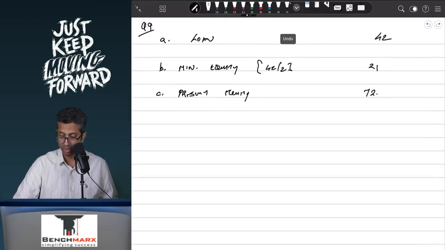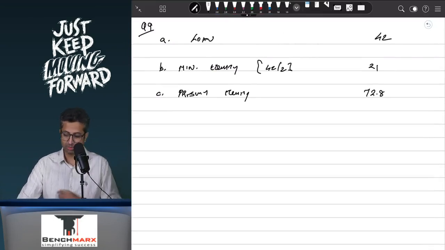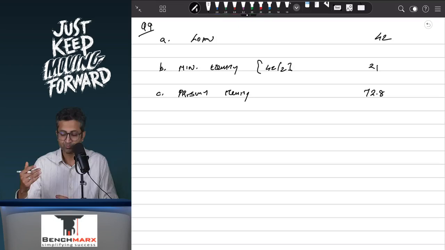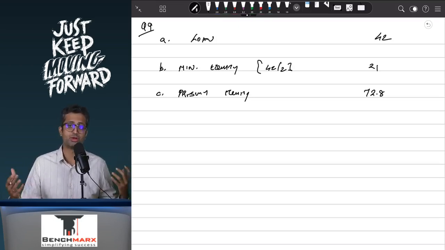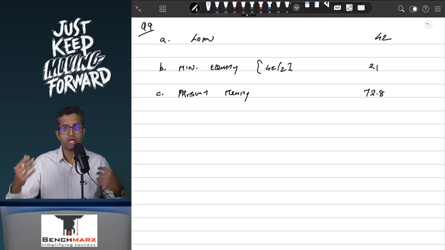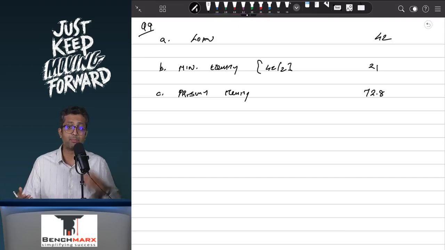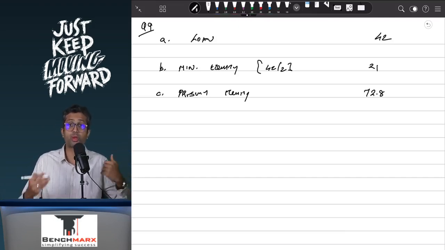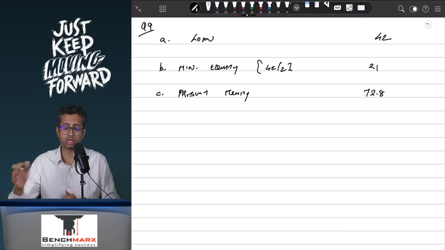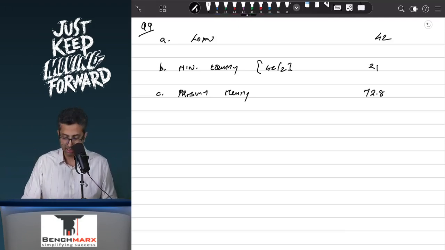Now the problem over here is, one can say that your present equity, which is 72.8, even if it goes down all the way up to 21, that should work. That should be the amount that you can use for buyback. However, if the buyback happens, one needs to remember that you will have to transfer some amount from your present equity into the CRR, and CRR is not a free reserve. And hence over here, you will try to find the future equity.